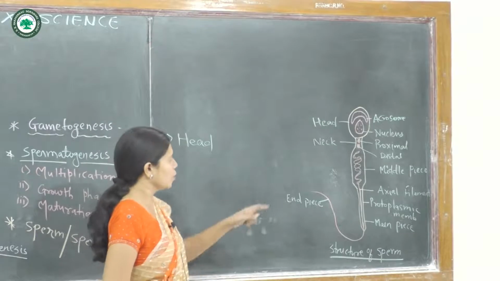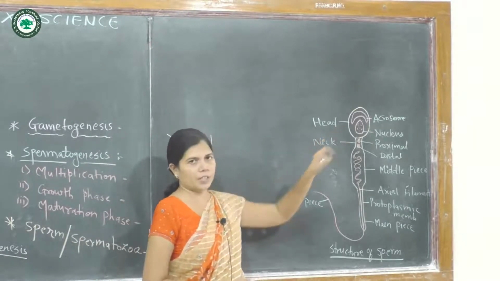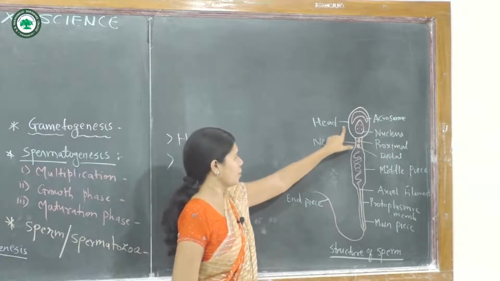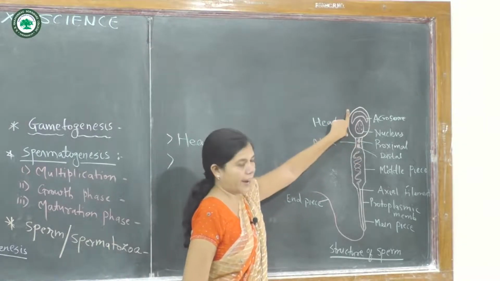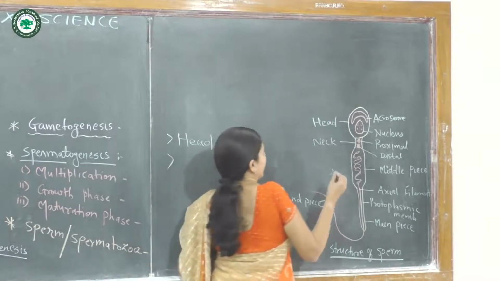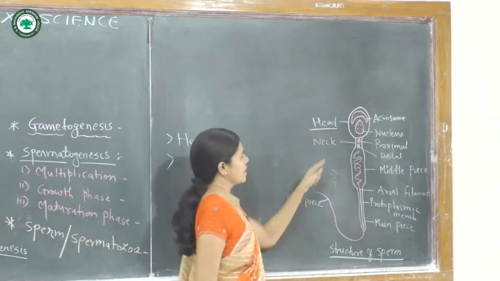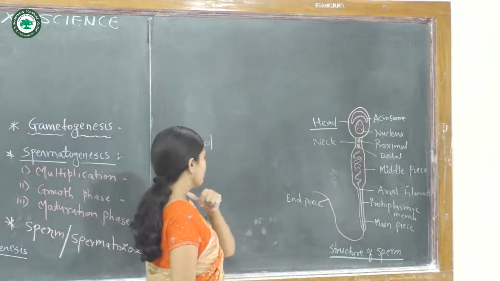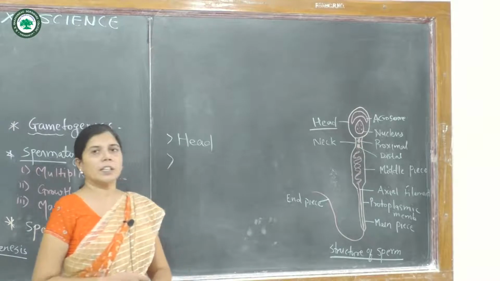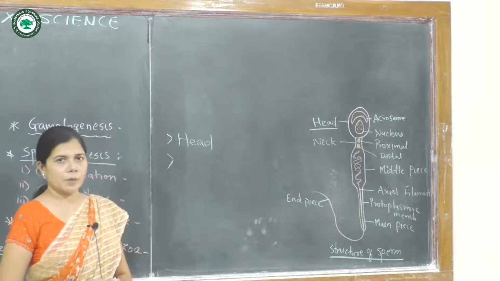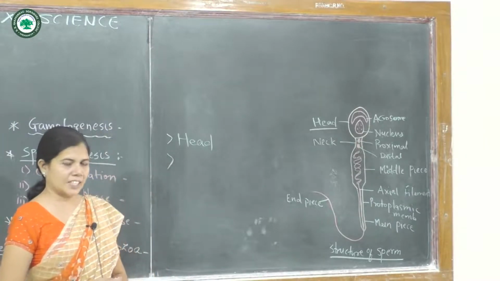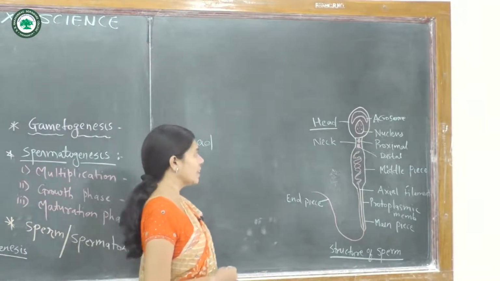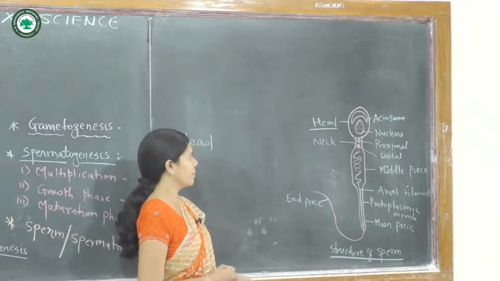It has a cap-like projection present on the head of the sperm, known as the acrosome. At the time of fertilization, the acrosome helps and increases the movement of the sperm.